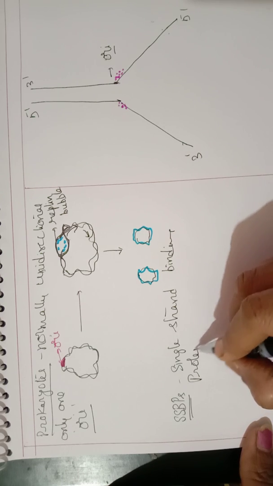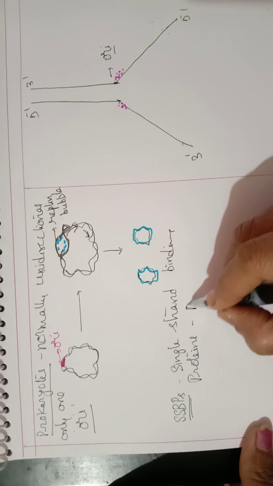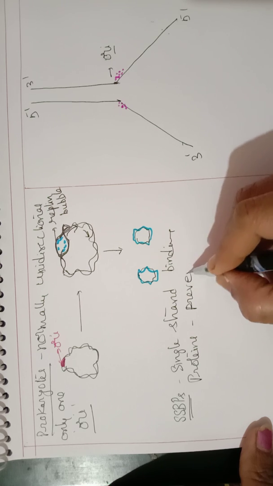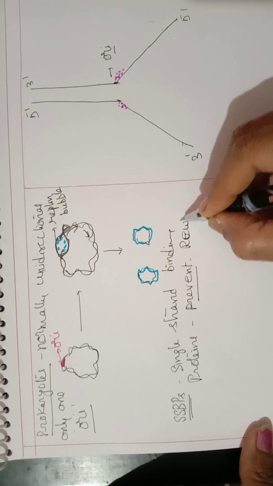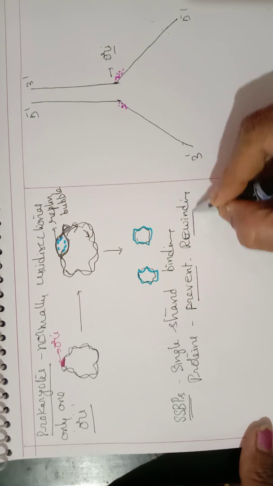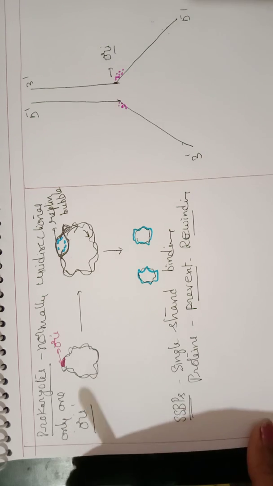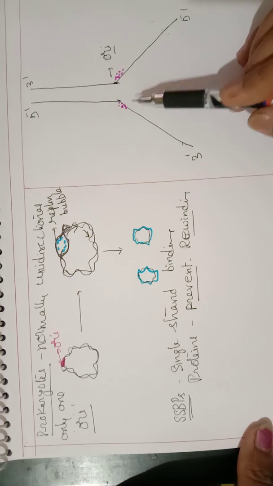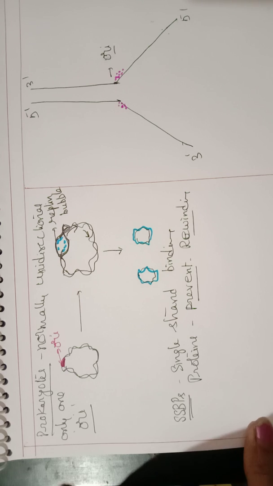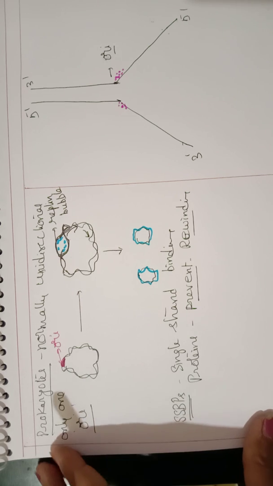These proteins will prevent rewinding. That means the two strands should not come together again and form a helix. So they prevent rewinding.